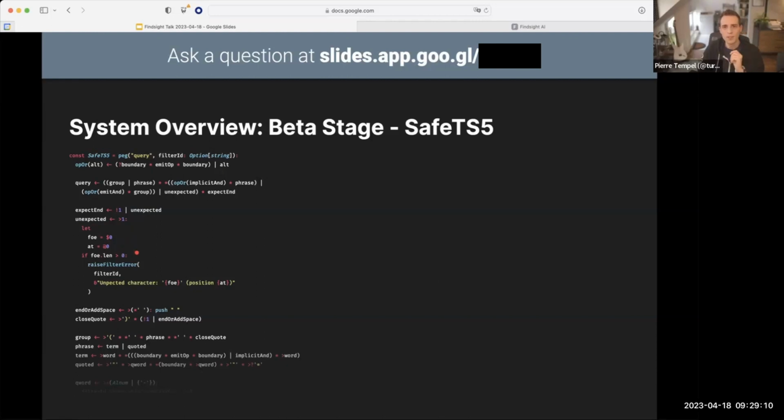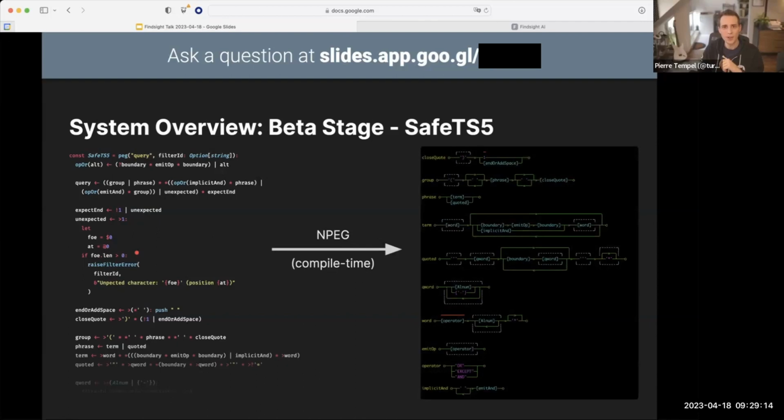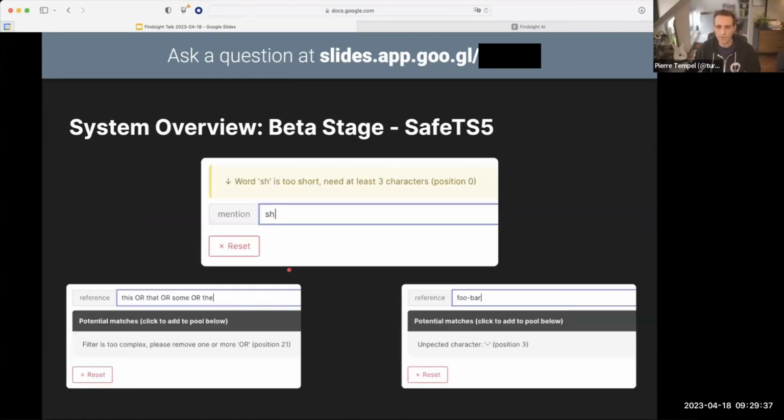And the nice thing about this is at compile time, this actually outputs a diagram of your grammar. You get this nice railroad diagram, which is really nice for debugging a grammar that you wrote. And it's also compiled into basically a big case statement. And if you don't know, Nim compiles to C code. So this will be optimized by the compiler as well, and is extremely fast, much faster than makes sense to measure. And once deployed, it looks a bit like this, right?